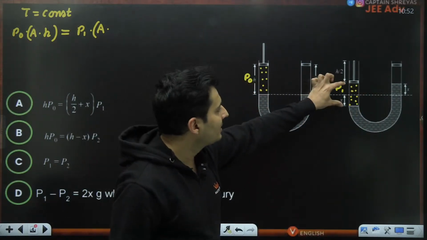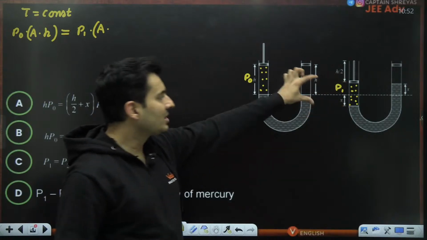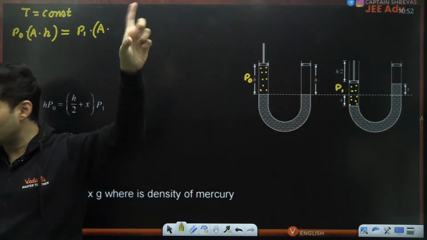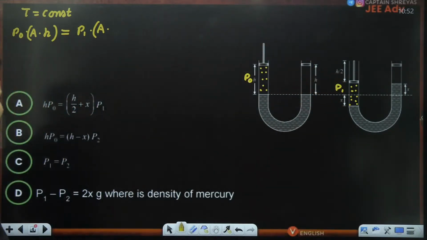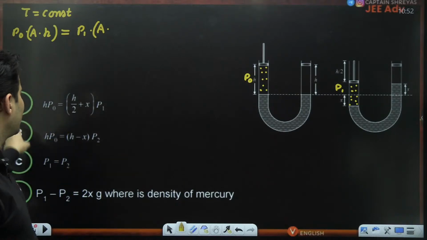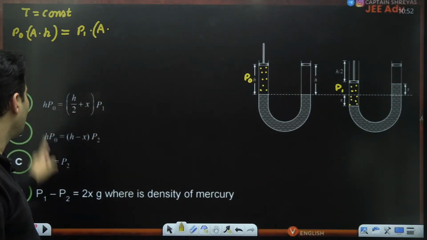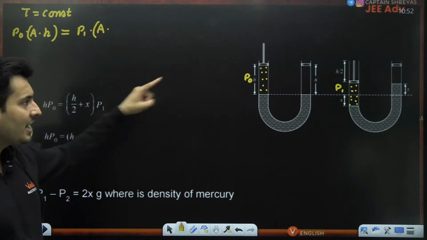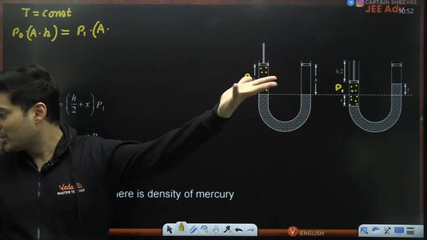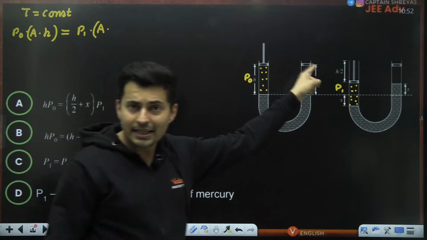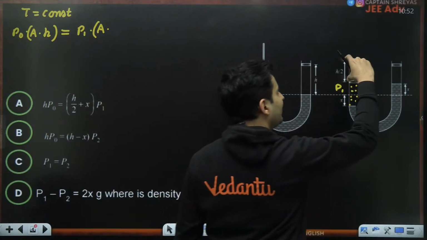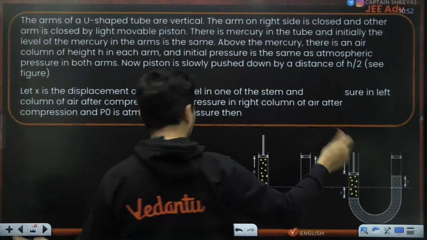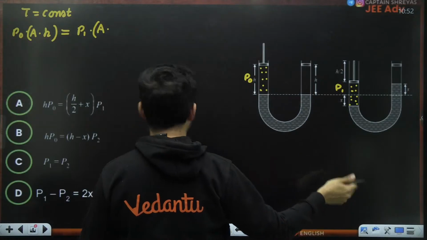What do you think this much part of that particular column is going to be? Come on my dear students, is it going to be h by 2 plus x, or is it going to be something different? You can see it directly over here. If this is h by 2, it's already mentioned in the question, you have pushed it down by h by 2.